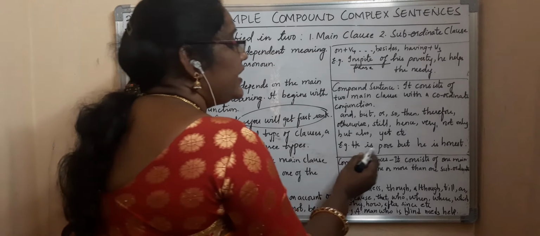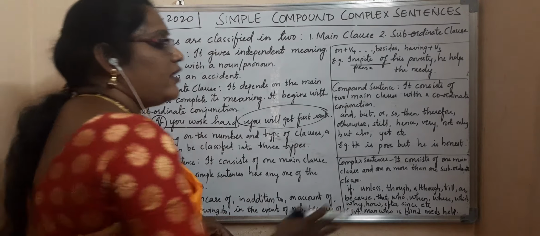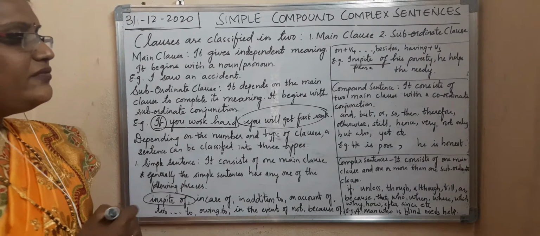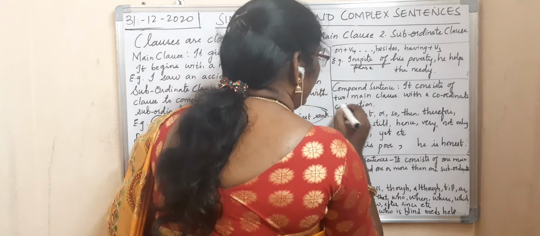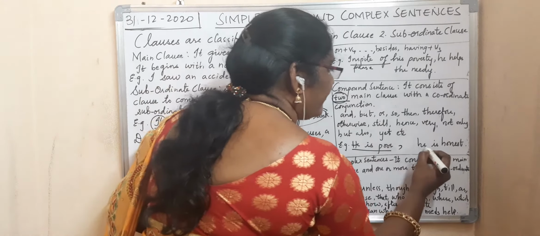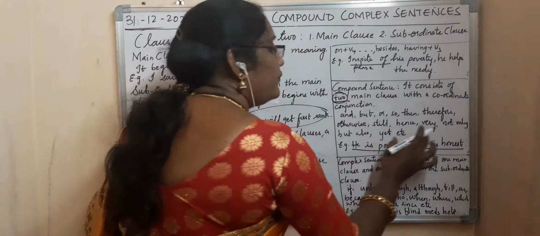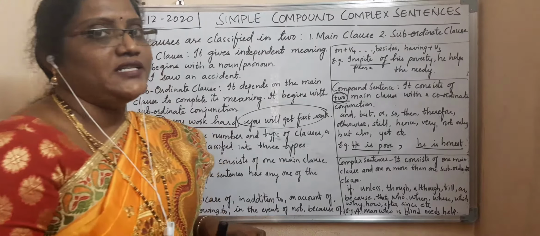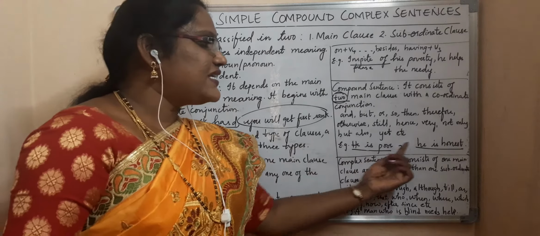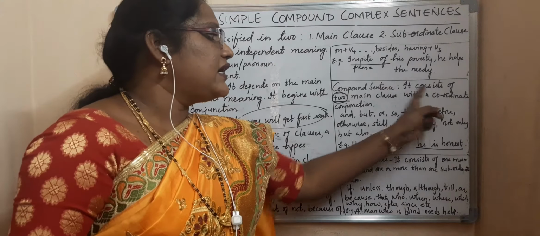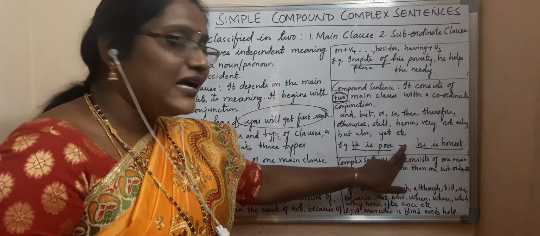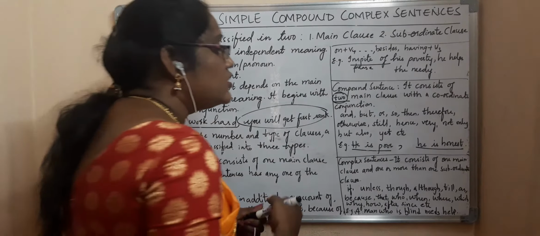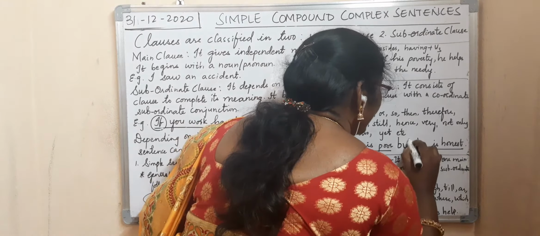Now, see for example, he is poor but he is honest. Now, for example, suppose this but is not there. He is poor, he is honest. How many main clauses are given here? 2 main clauses. He is poor, 1 main clause; he is honest, 1 main clause. So we have to join them by using a conjunction and make these 2 sentences into 1 sentence. That is what? Compound sentence. It consists of 2 main clauses with a coordinate conjunction, but the conjunction is not there here. So now you have to write 1 conjunction. So what is that? He is poor but he is honest.